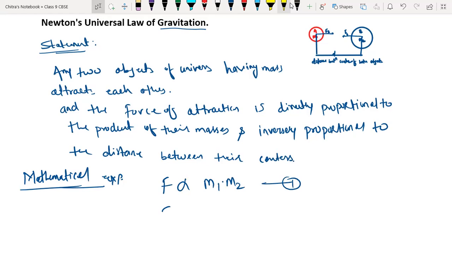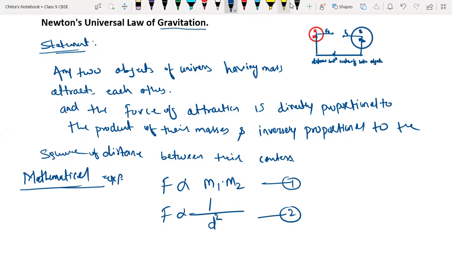And force is inversely proportional to the square of the distance between their centers. So I'm just taking d square, and this is equation number 2. Both are according to the statement.